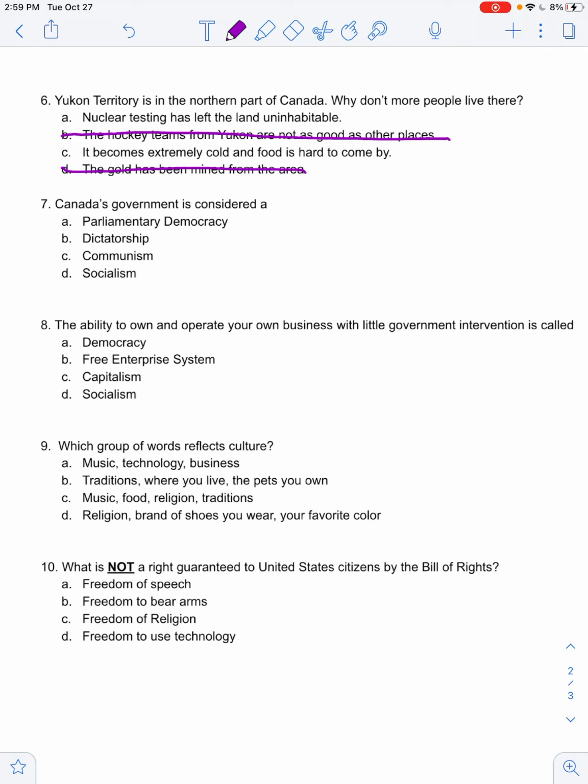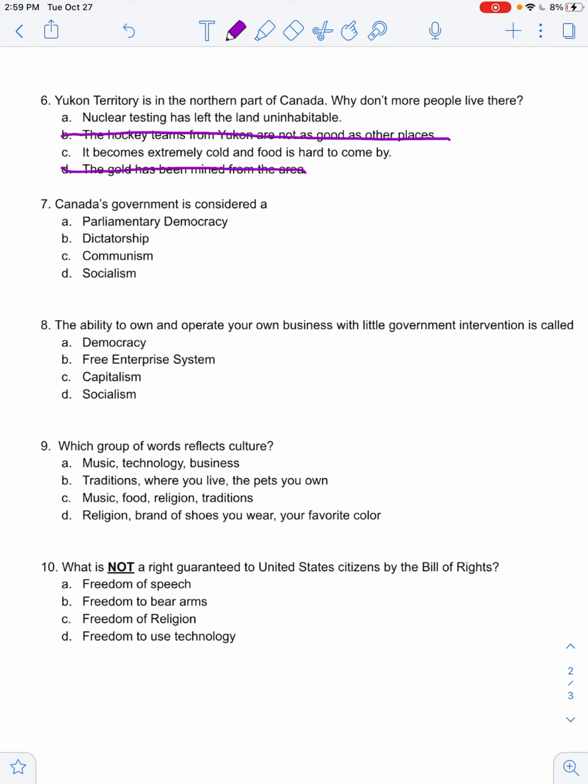So now you are left between A and C. A says nuclear testing has left the land uninhabitable. And then C says it becomes extremely cold and food is hard to come by. So remember, humans, we need water, we need food, and we need shelter. Okay, and it's also important that it's somewhere where the weather allows us to live.